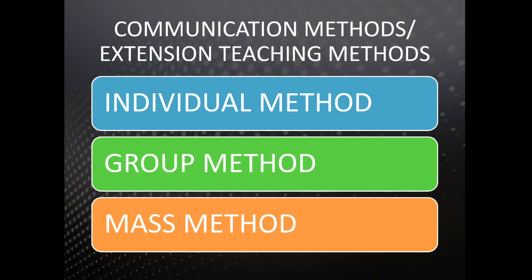Generally, in extension, the first method to be adopted is the mass method of communication, specifically when the audience or the learner's communication strategy is being planned. Awareness programs generally begin with the mass method. This is a method used to create alertness or awareness in the wider mass. The group and individual methods are used simultaneously or one after another. An individual method is used to facilitate greater understanding of the concepts taught, whereas the group method of communication is mainly used to create acceptance of the concept that is being taught.